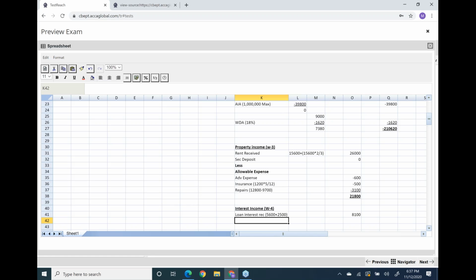So that interest of 5,000 you can't deduct from trading income. That interest will be deducted from the loan relationship box. See this: 25,000 into 1 upon 5.